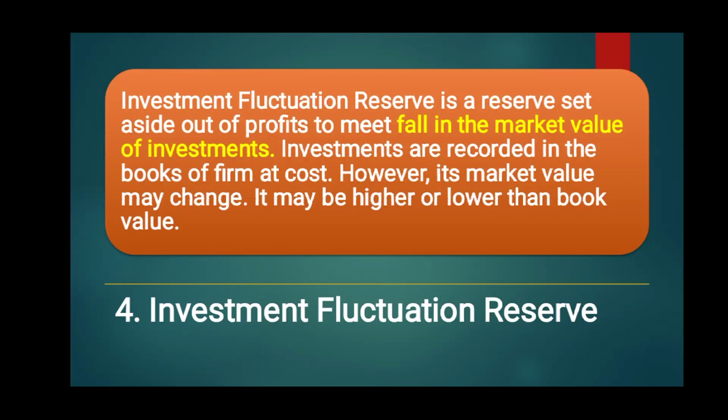Adjustment of investment fluctuation reserve is discussed here. Investment fluctuation reserve is a reserve set aside out of profits to meet a fall in value of investments. As you already know, investments are assets and these are recorded in the books of the firm at cost. However, its market value may change. It may be higher or lower than the book value.